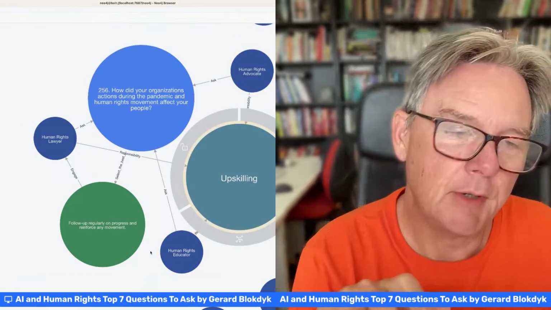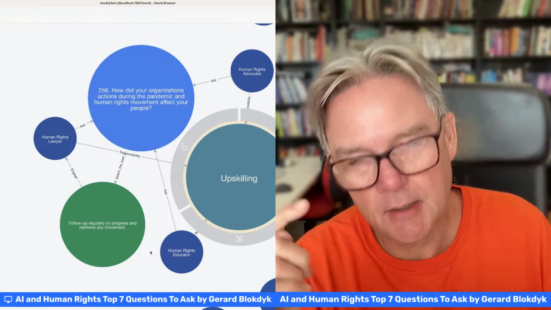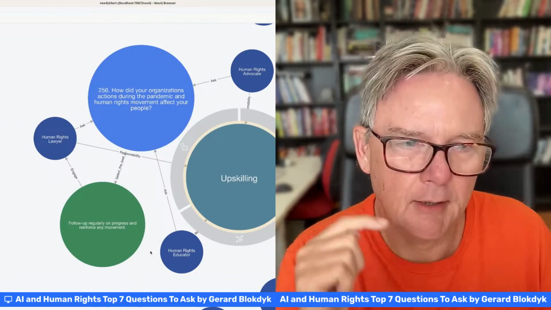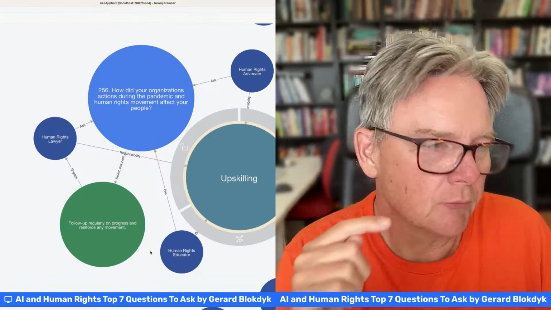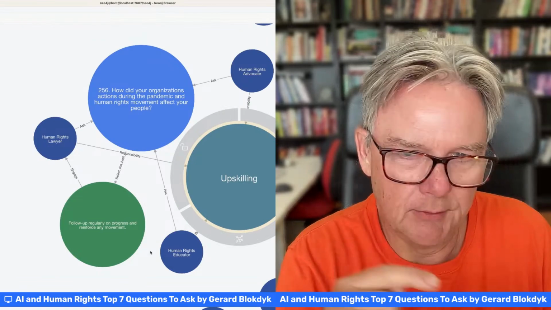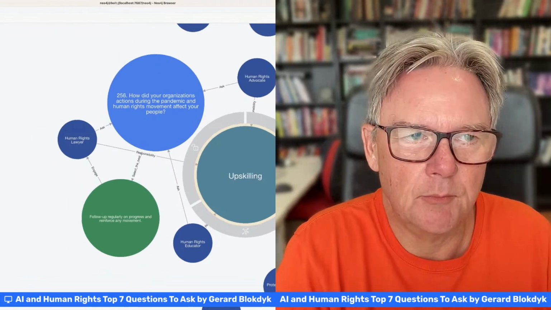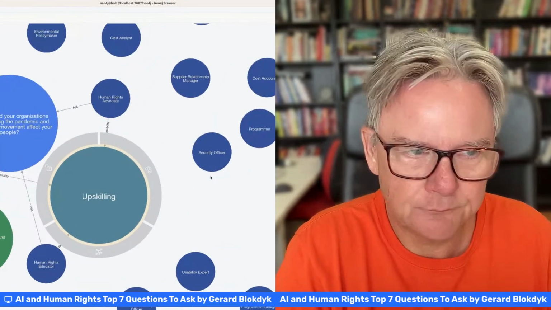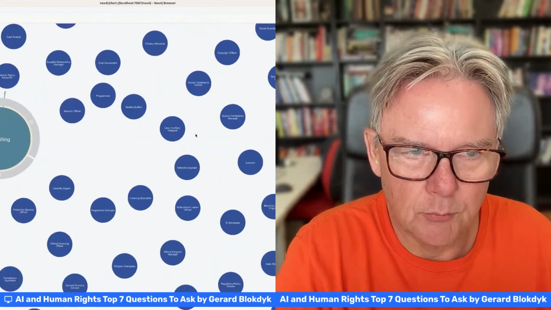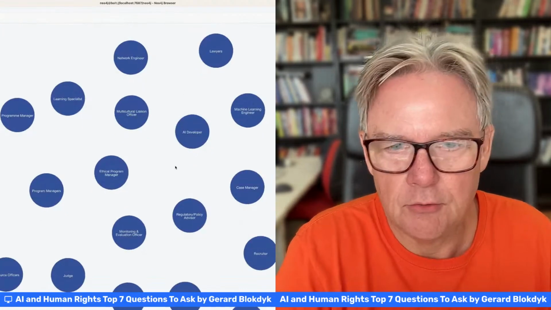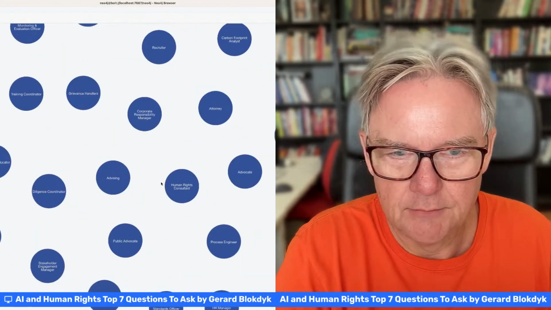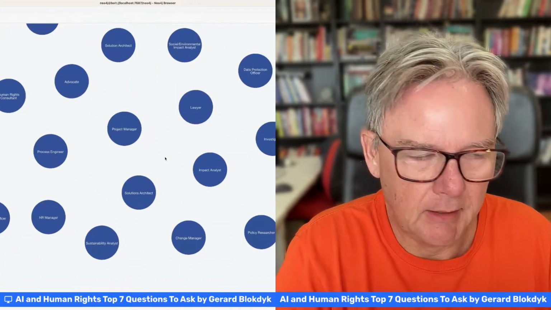It's also helpful to make sure that we have all these job role functions, and as part of the job role functions, we have a human rights attribute attached to them as well, so they keep that in mind continuously and are responsible for making sure that's done right. So these are all the job roles that are affected by human rights in AI, artificial intelligence. People should be thinking about it.